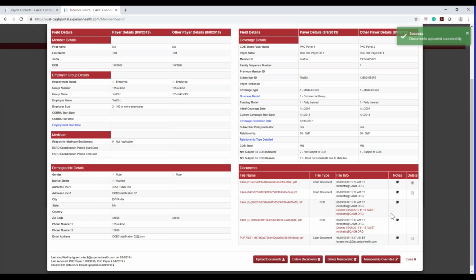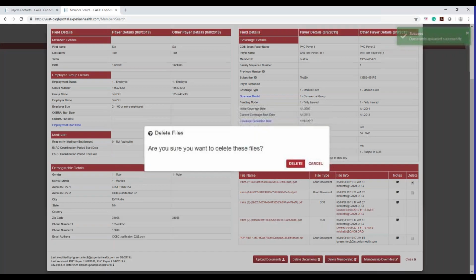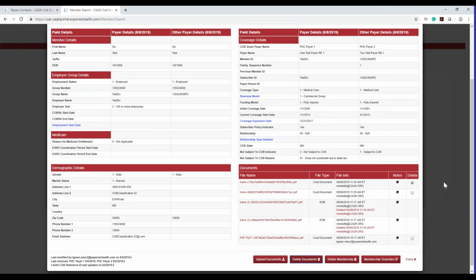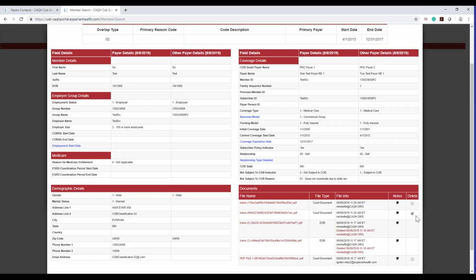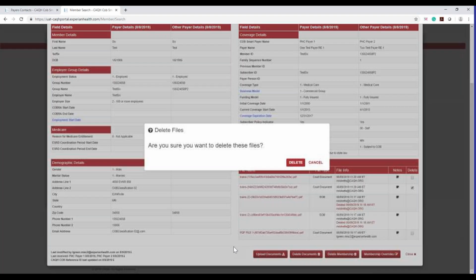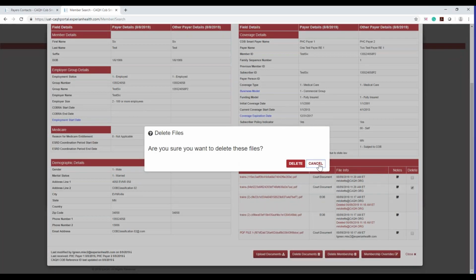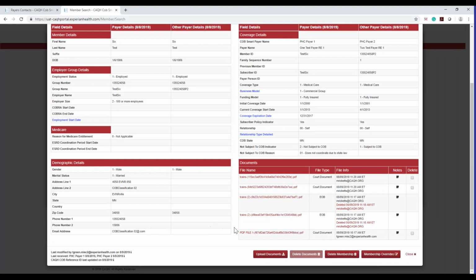And if I said delete, and if I didn't want to delete, I can just click cancel, and that will unclick the box, and then you won't be deleting that document. So, you know, if you want to delete, you accidentally say delete, go here. Are you sure you want to delete these files? Just go ahead and click cancel if you don't. Unclick that box, and then you won't delete that document.